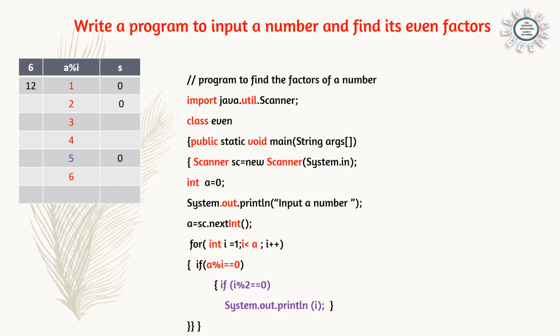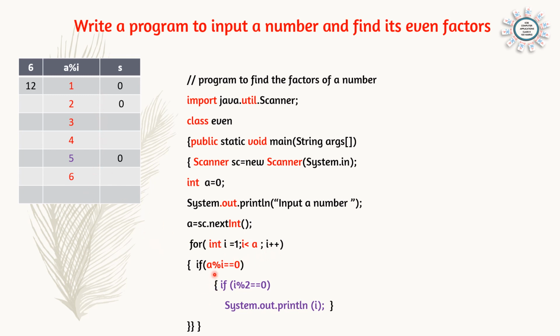That means we have to find how many digits are divisible into 12, up to 11. The loop will start from 1 and go till 11. int i is equal to 1; i less than a; i plus plus. We are not checking the original number, it is a factor. So till 11. If the number is 10, then 1 to 9. So here the number will be going till 11.